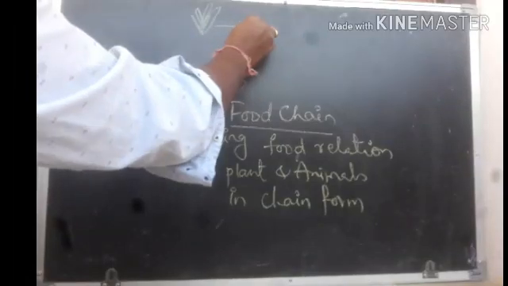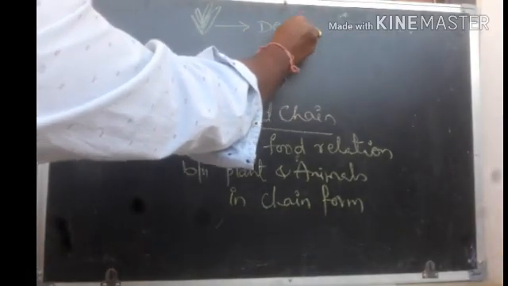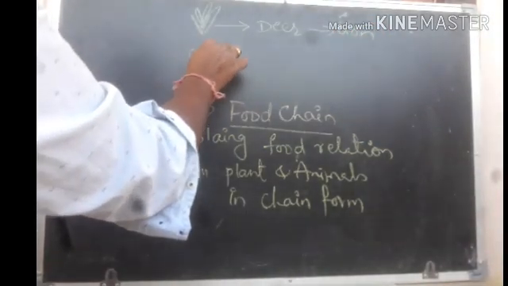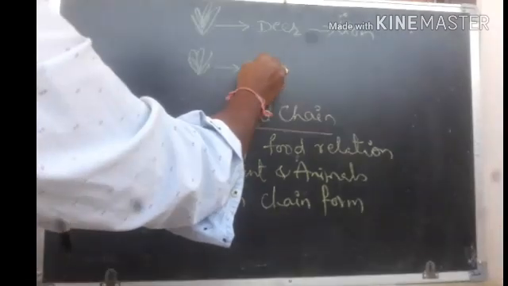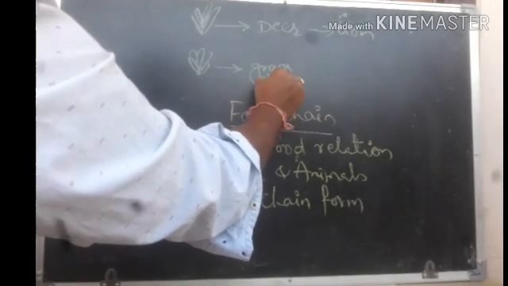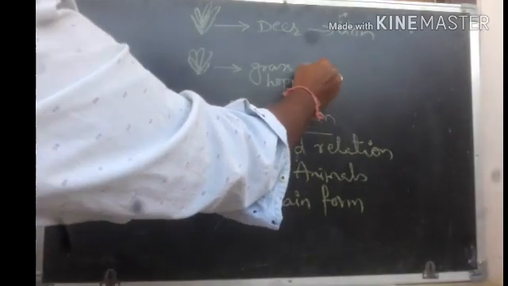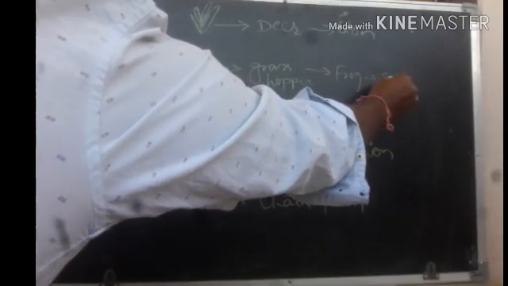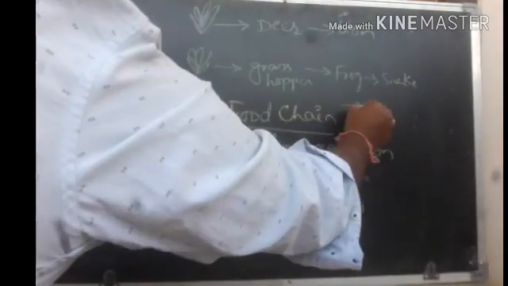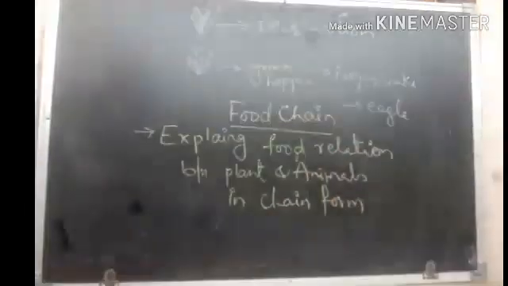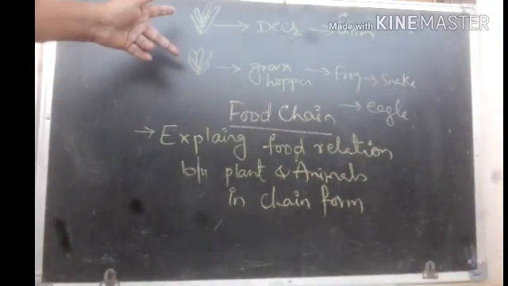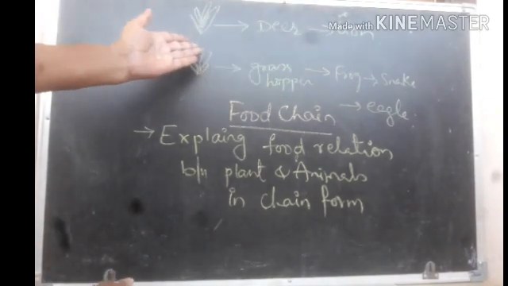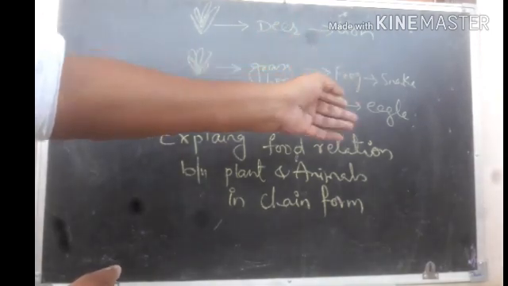So this is grass, and here it is deer, and deer is eaten by lion. Again this is grass, grass is eaten by grasshopper, grasshopper is eaten by frog, frog is eaten by snake, and snake is eaten by eagle. So here there are two food chains I have drawn. What are they? Grass, deer, lion. Again grass, grasshopper, frog, snake, eagle.